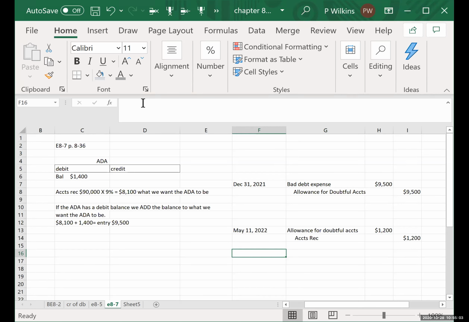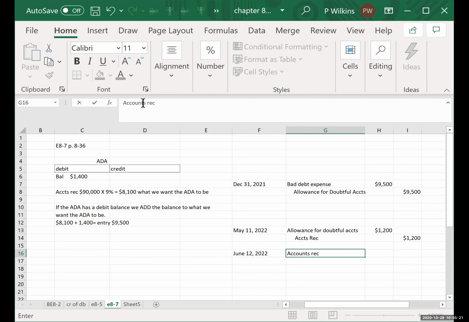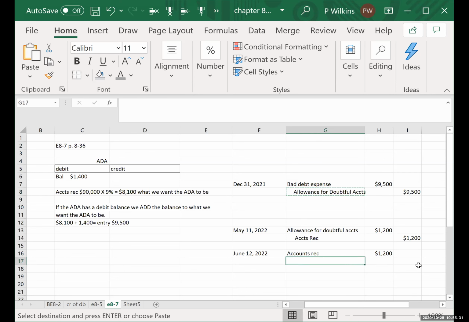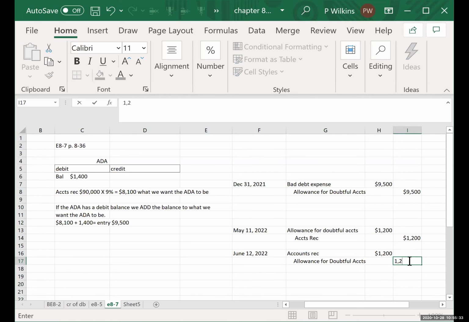Now, on June 12th, it says Jared paid the amount previously written off. So when an account is paid after it was already written off, you have to, one, put it back, and then two, post the payment, okay? So we've got June 12th, 2022. This is the put back. We're going to debit accounts receivable, $1,200, and we're going to credit allowance for doubtful accounts, $1,200. This is the putback, all right?